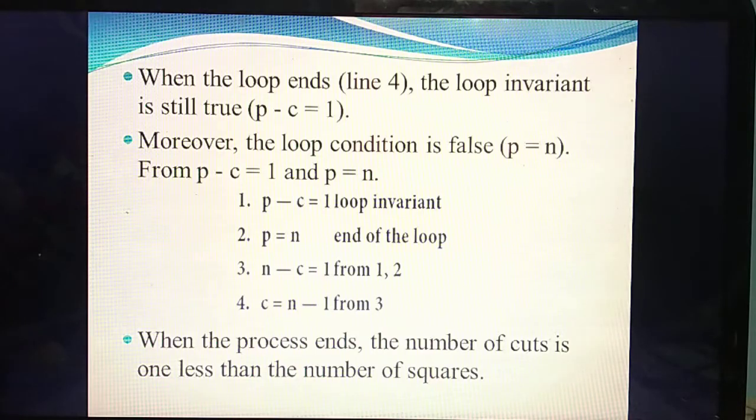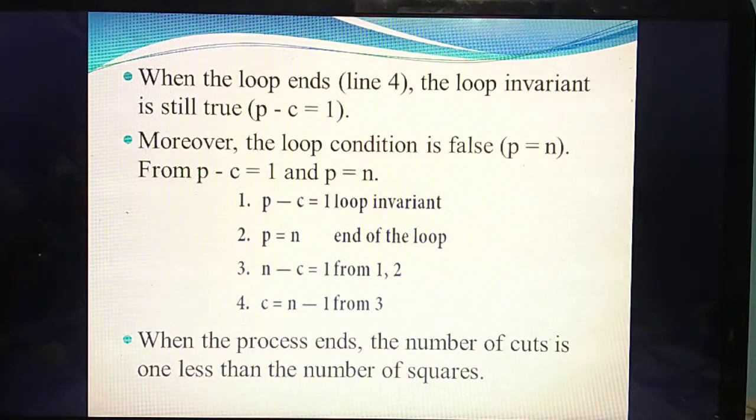When it becomes false, P equal to N, the values of P and N are the same and the condition becomes false. So how do we calculate? P minus C equal to 1. It is true till then, that means the pieces are 1 and the cuts are 0, so P minus C equal to 1.